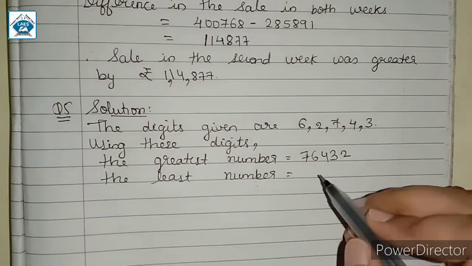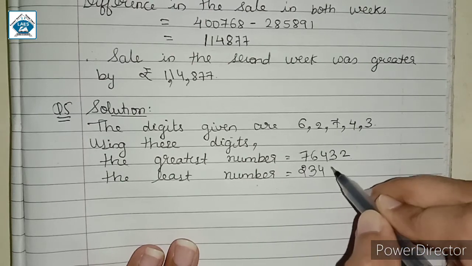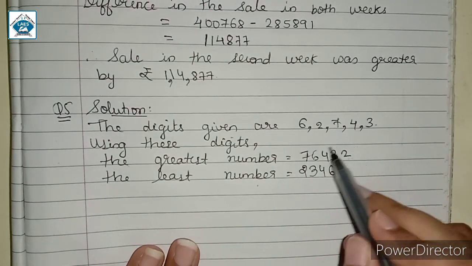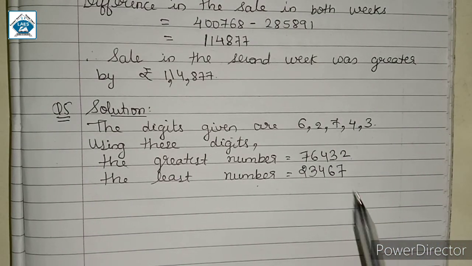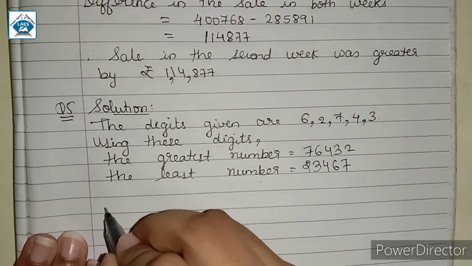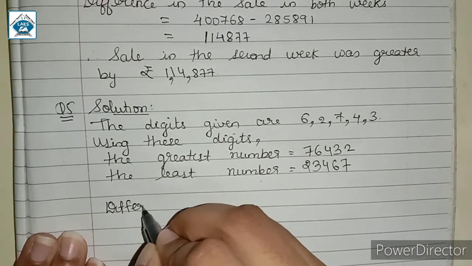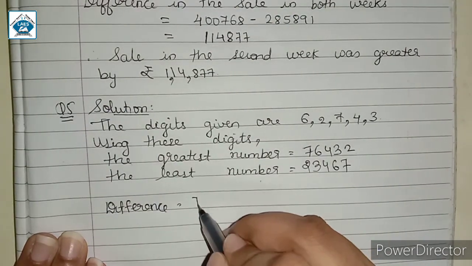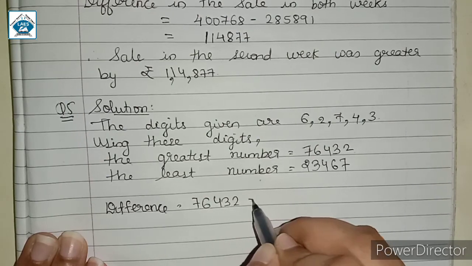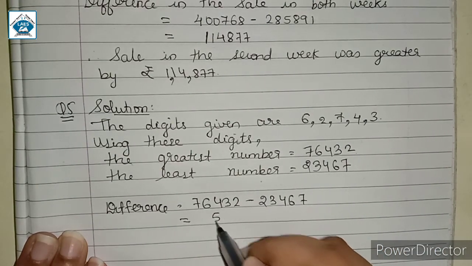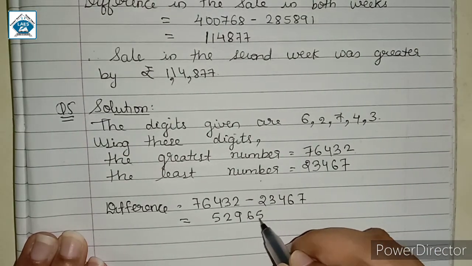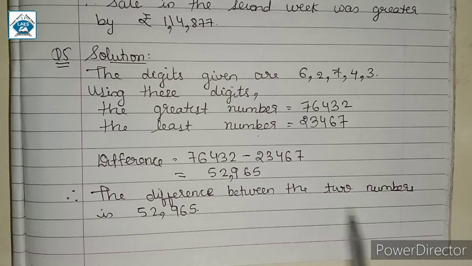For the least number we will simply arrange this in the ascending order. So here we have 2, 3, 4, 6, 7. That means we are just reversing the greatest number. So now we are going to subtract these two numbers. Why are we going to subtract? Because we want to find the difference between these two numbers. Then the difference is equal to 76,432 minus 23,467. We will have 52,965. Therefore, the difference between the two numbers is 52,965.